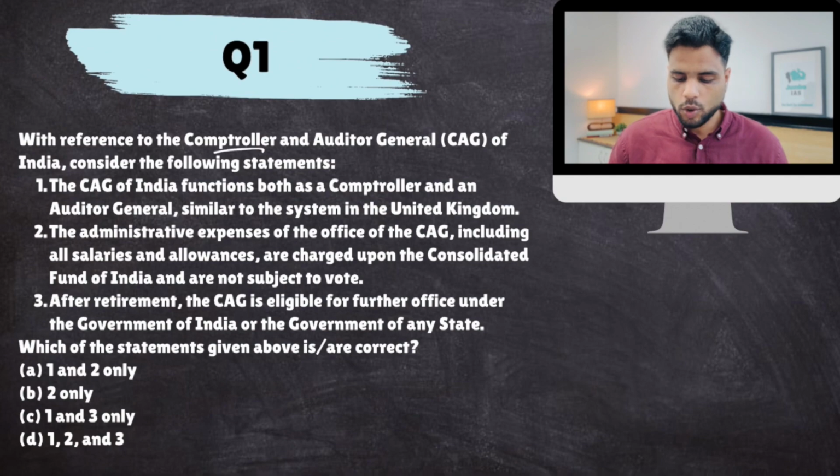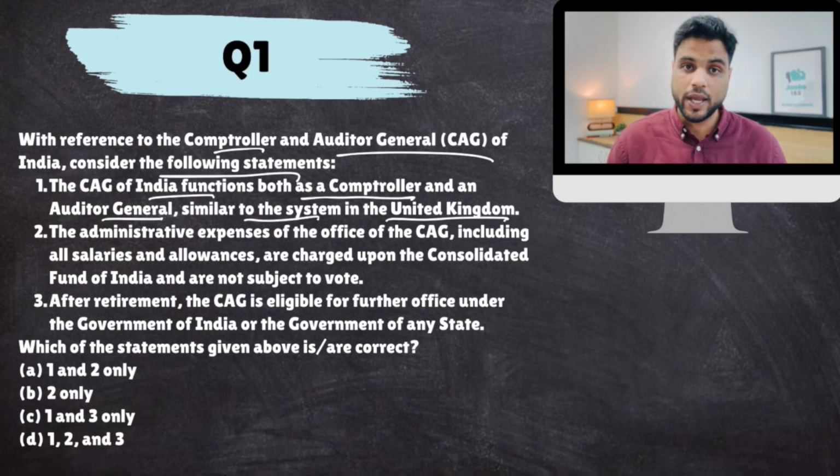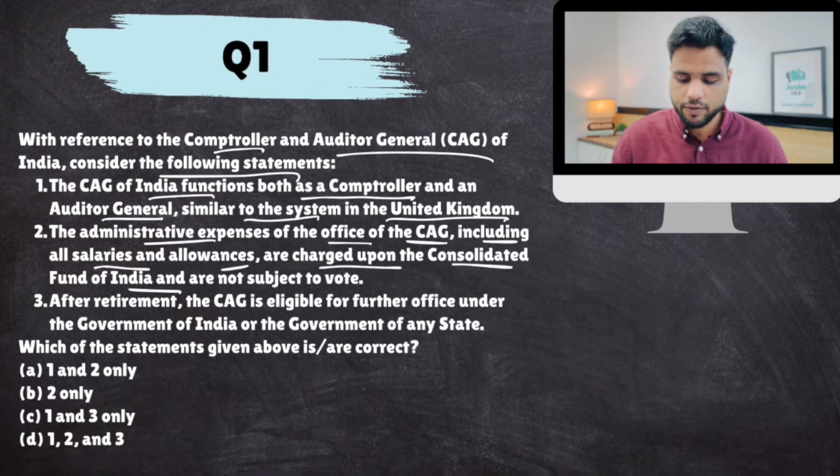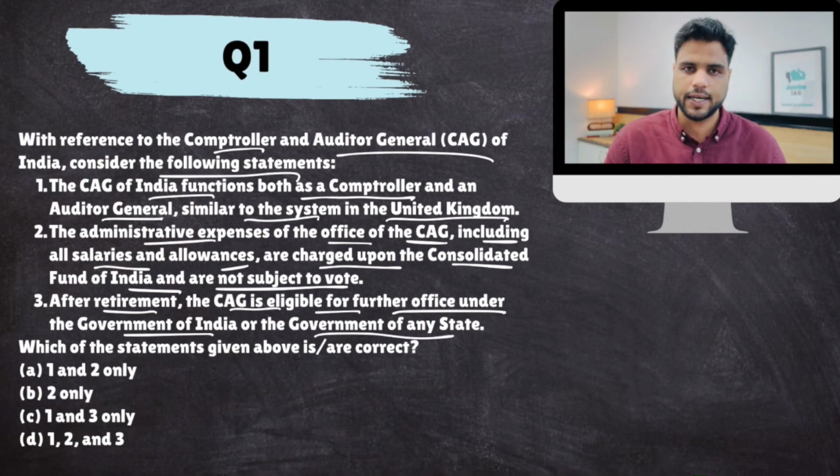With reference to Comptroller and Auditor General of India, consider the following statements. CAG of India functions both as Comptroller and Auditor General, similar to the system in UK. The administrative expenses of the Office of CAG, including all salaries and allowances, are charged upon Consolidated Fund of India and are not subject to vote. After retirement, CAG is eligible for further office under Government of India or Government of any state.